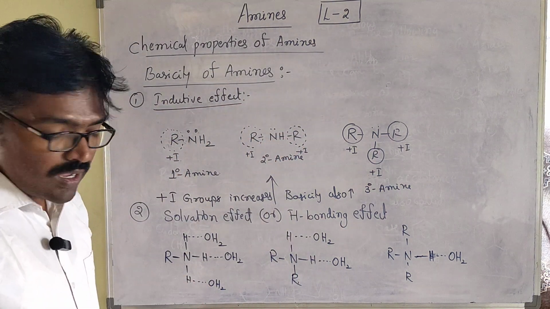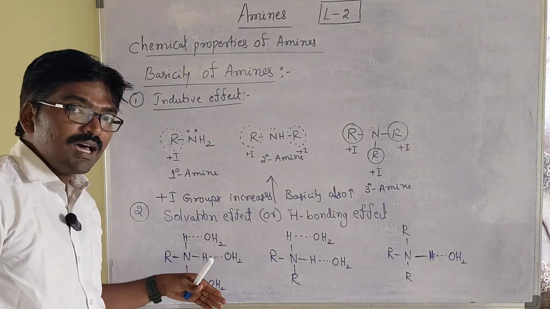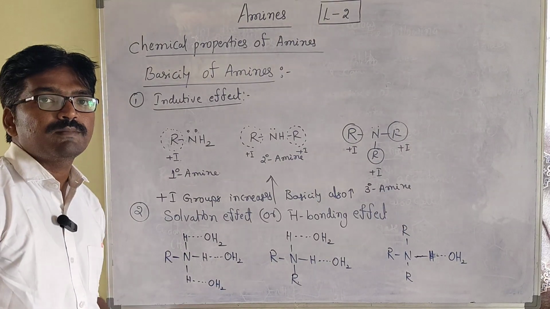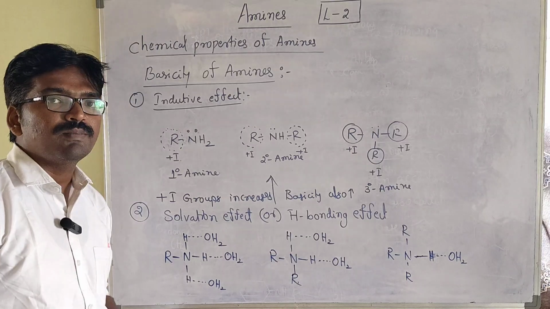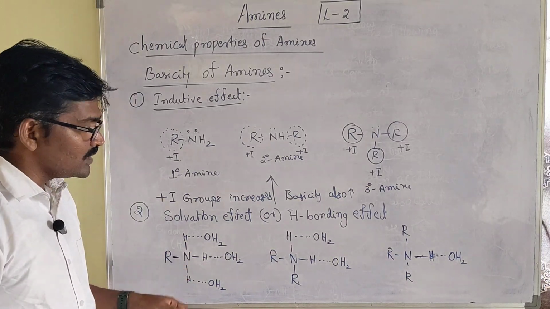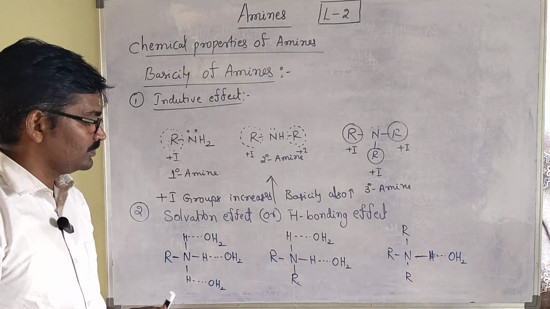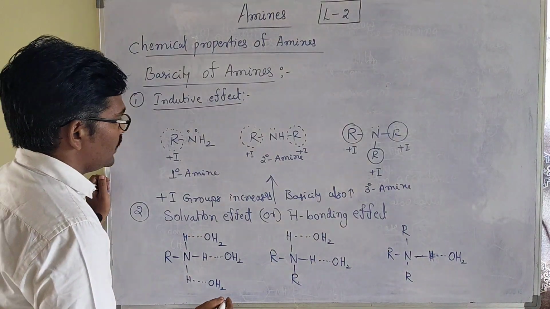Observe: solvation or solubility increases, basicity decreases.